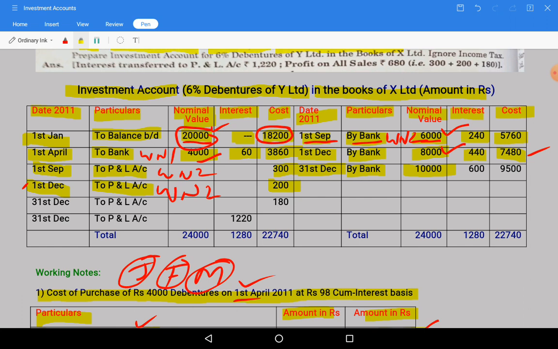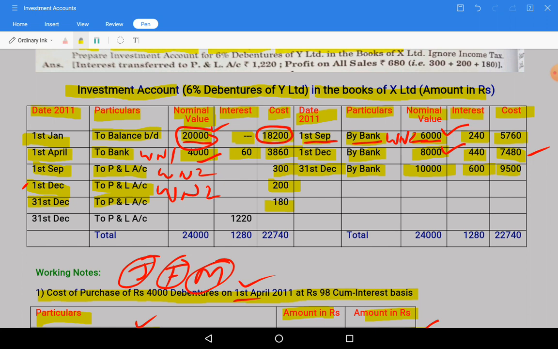On that we will get interest at 6%, 600 rupees, because 31st December is the due date. On the due date you will receive the full 12 months interest. So by sale value 9,500, which we have seen just now, and profit on sale of this investment, debit side, 31st December to P&L account 180, which is there in the working note.